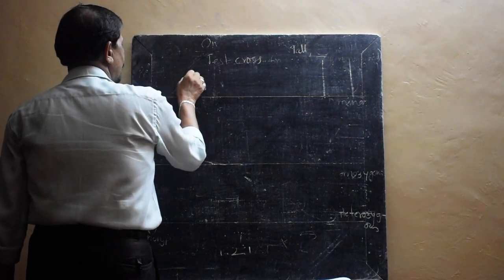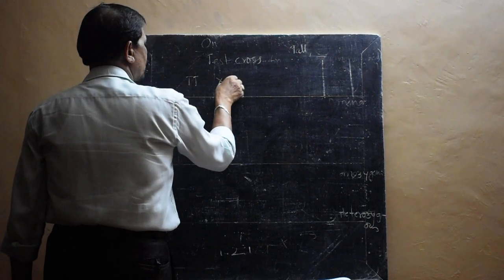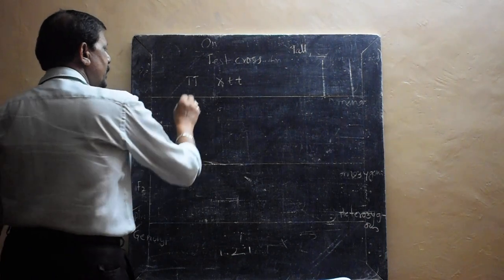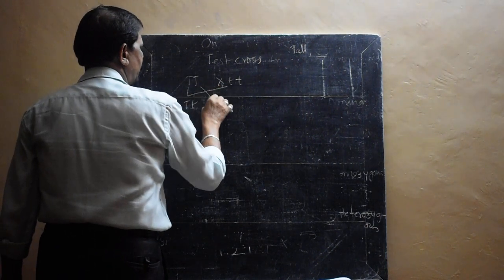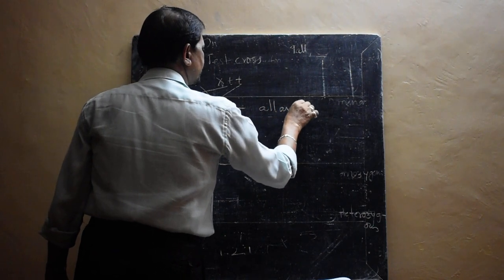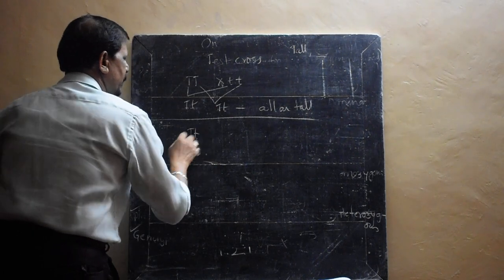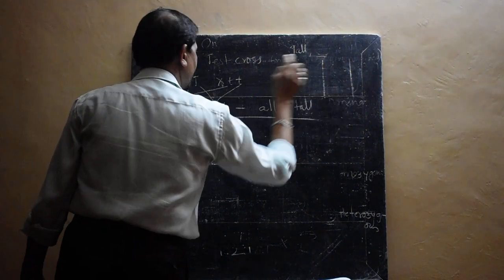See, for example, while crossing capital T capital T with a small t, capital T small t means you will get all tall. This is one condition. If another condition is there, capital T small t, this is one plant and this is another plant I am giving.